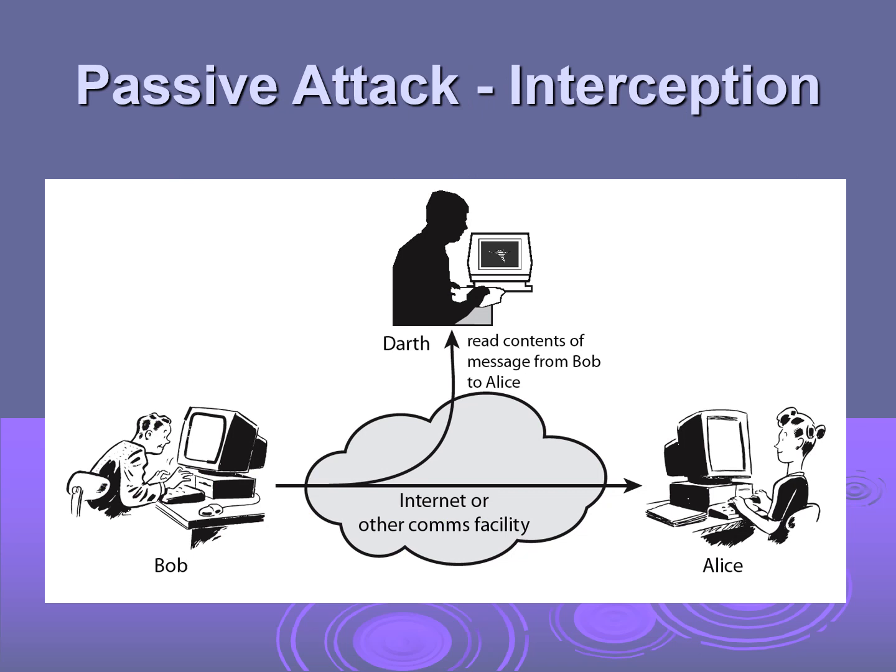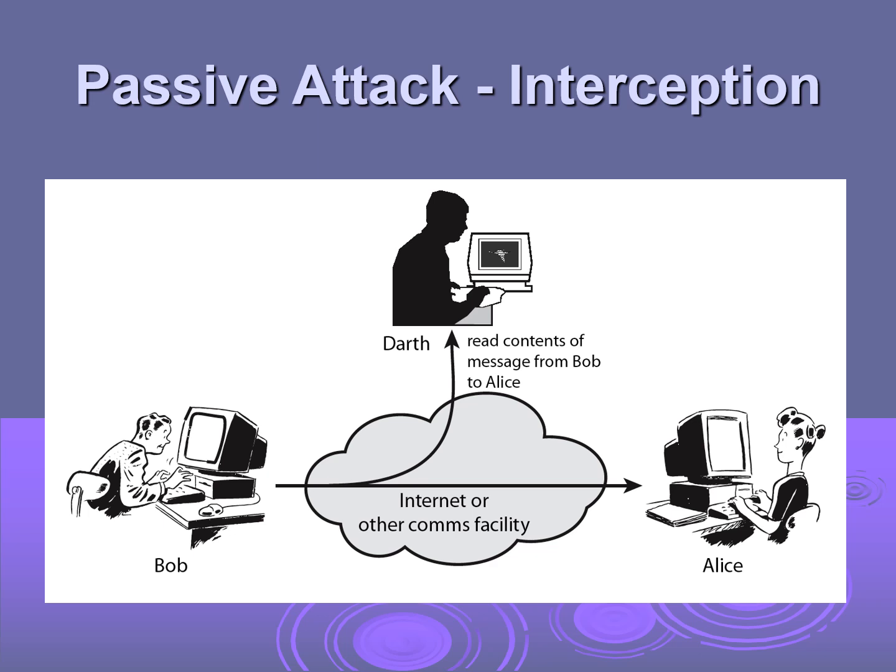What is a passive attack? One example of a passive attack is interception. Here you can see Bob is the sender and Alice is the receiver. Bob needs to send some information to Alice over the internet or another communication facility.